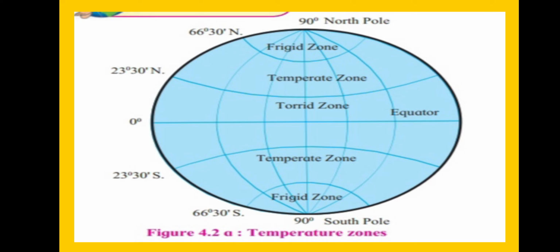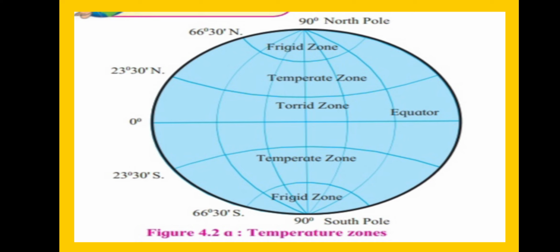See in this figure, from 23 degrees 30 minutes to 66 degrees 30 minutes north and 23 degrees 30 minutes south to 66 degrees 30 minutes south, on both sides of the equator, this temperate zone is situated. This area has less rain and sunlight compared to the torrid zone. So in this area we are able to find grasslands.